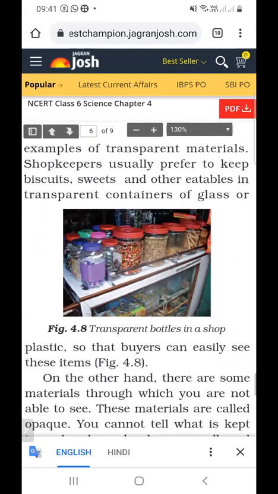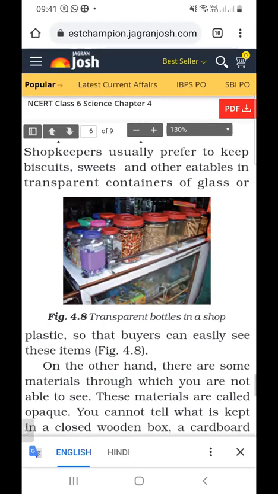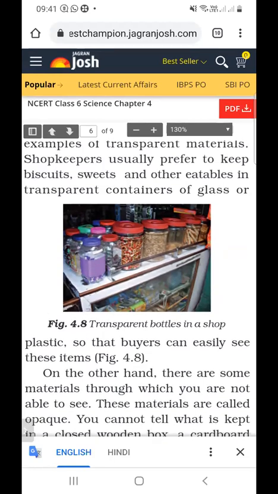Figure 4.8 shows the transparent bottles in a shop. These are all transparent bottles, and all biscuits, sweets, and other eatables are kept in these transparent containers. Why are all these things kept in transparent containers?